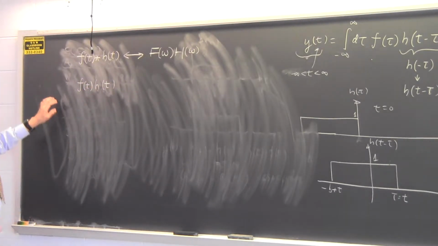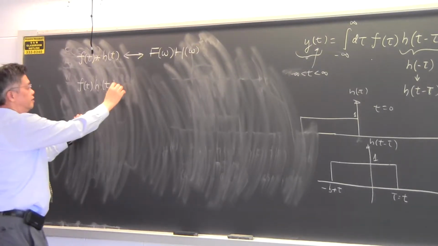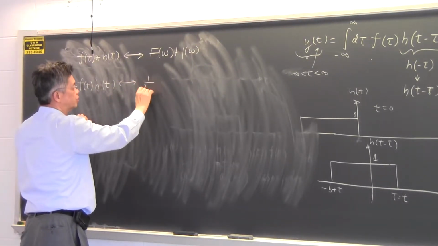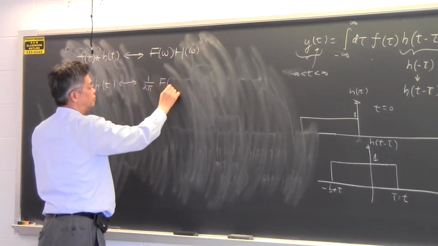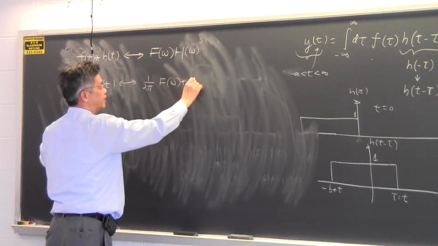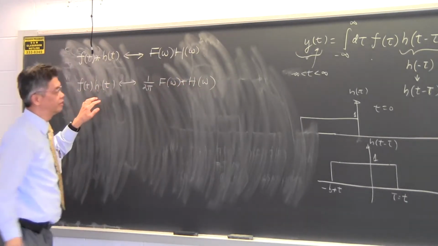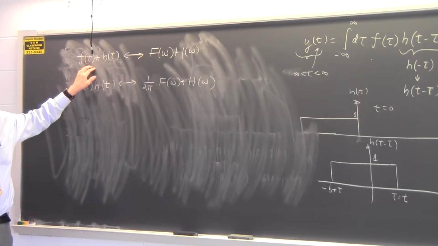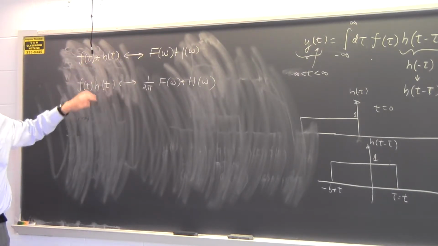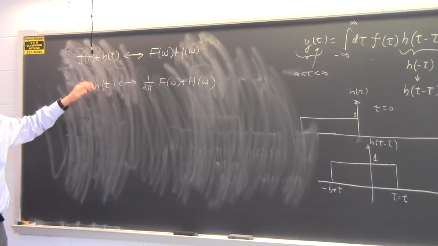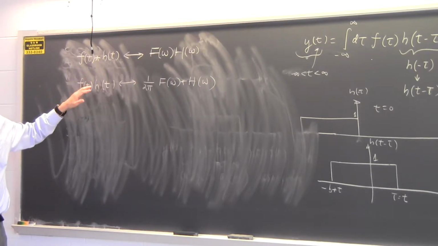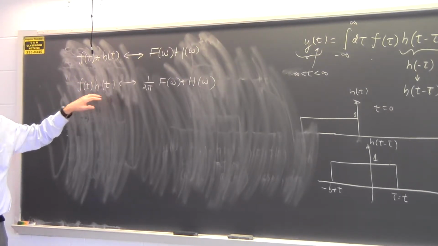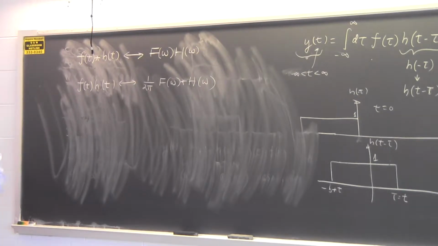If you multiply two functions, then its Fourier transform is 1 over 2 pi f of omega convolving with h of omega. I don't have to prove this because I already proved the first one. The proof is very similar. You just plug in Fourier transforms and substitute them and exchange order of integrations, and you can get the second proof. It's another thing that you should know.